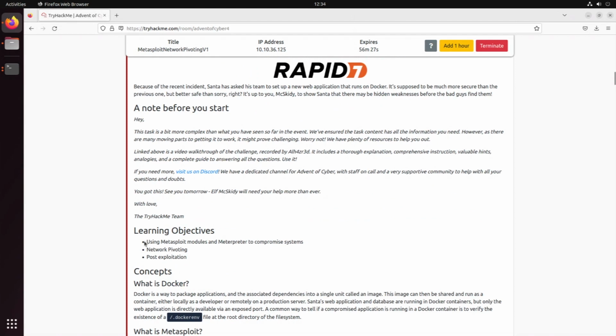So what are our learning objectives? We're going to be learning to use Metasploit modules and Meterpreter. We're going to be using a network to pivot, and we're going to be doing post-exploitation. So let's start off with the concepts.